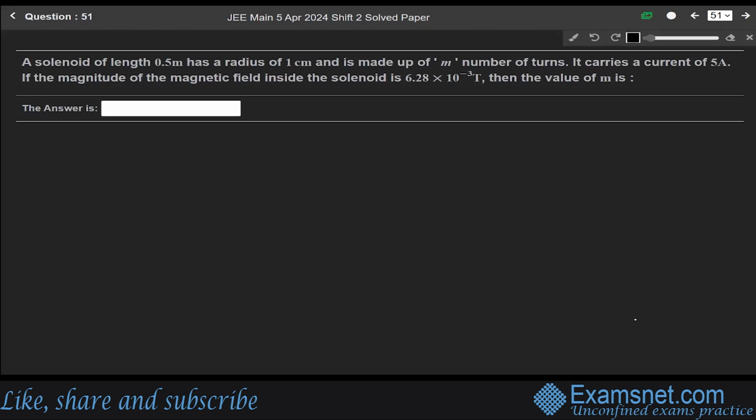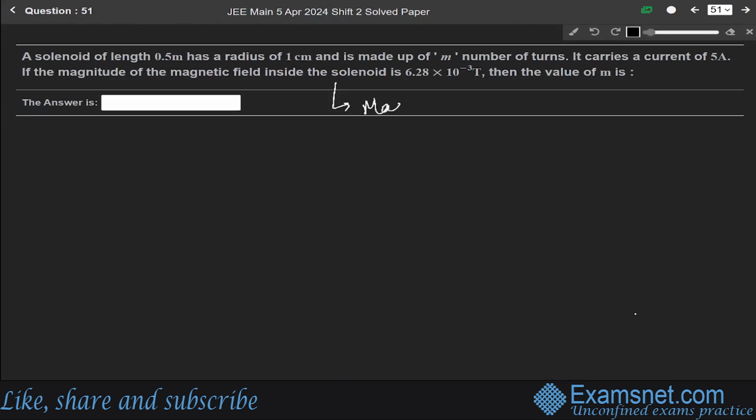So the next question is 51. A solenoid of length 0.5 meter has a radius of 1 centimeter and is made up of m number of turns. It carries a current of 5 ampere. If the magnitude of the magnetic field inside the solenoid is 6.28 into 10 to the power minus 3 Tesla, then the value of m is. Okay. So this question is from the chapter of magnetic effects of current and magnetism.